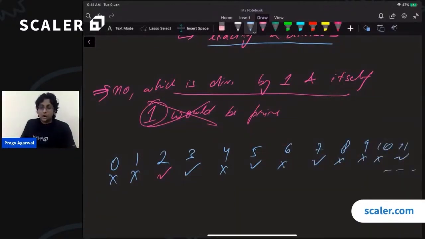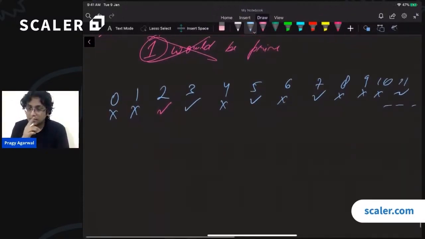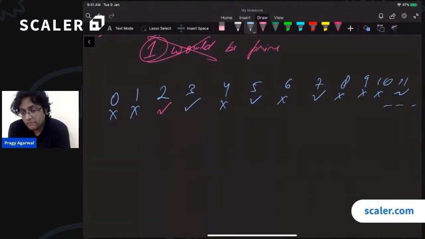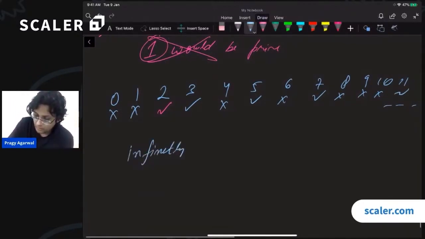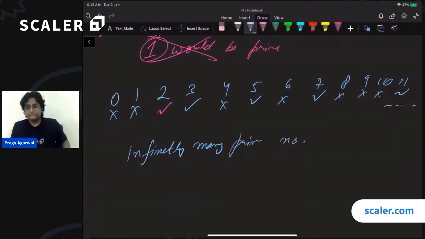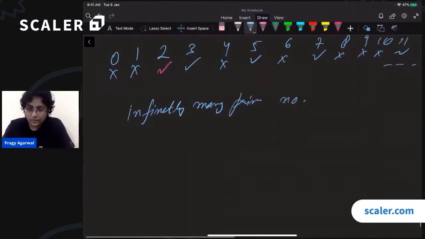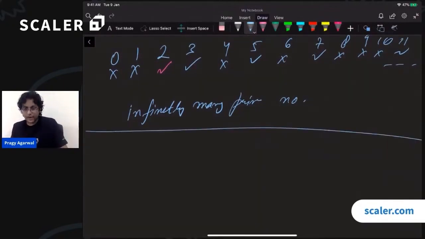Right? How many prime numbers are there? 100, 200, 500, 1000, million, billion. How many prime numbers are there? There are infinitely many prime numbers. Everyone knows this? Cool. There's a very simple proof for this as well. All right. Okay. So now that we know the definition of a prime number, some people are saying 4 prime numbers are there. That's nice.